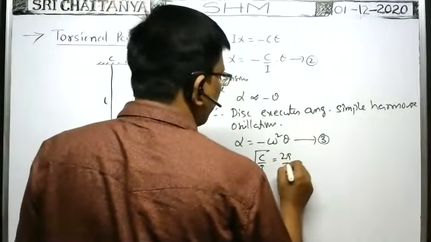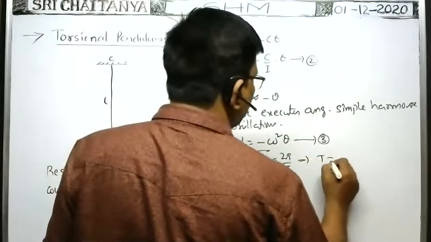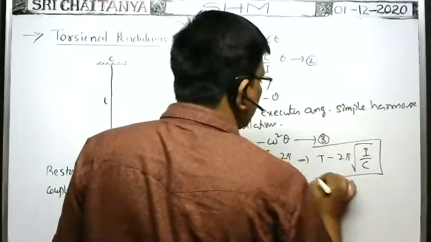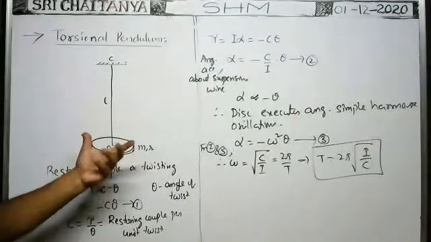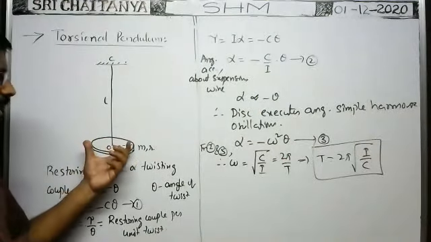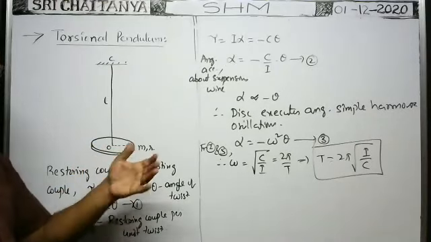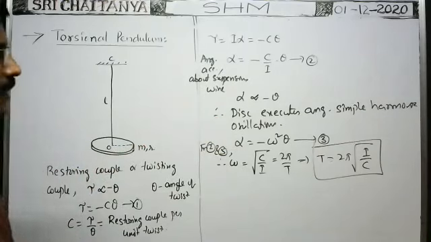That is equal to 2 pi by capital T. This implies capital T is equal to 2 pi into root of I by C. This is the formula for time period of the oscillating disc. When the disc is turned through a certain angle and you release it, the disc makes oscillations like this. What is the time period? It is 2 pi root I by C.